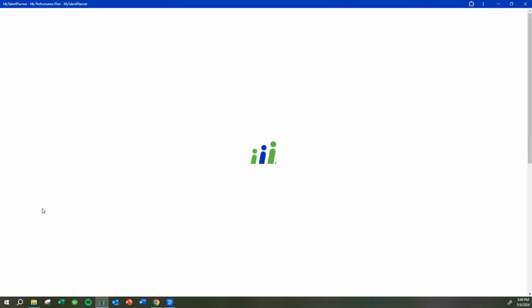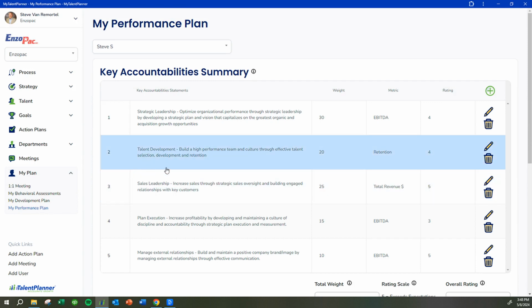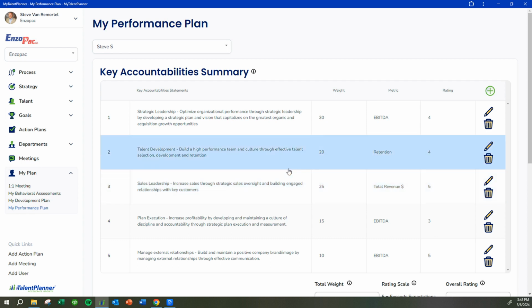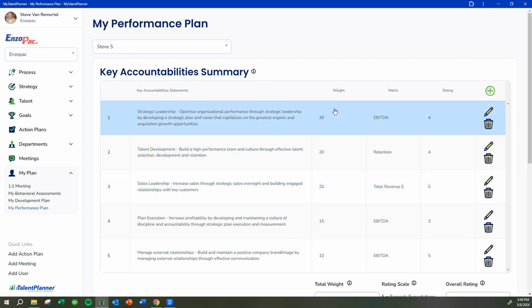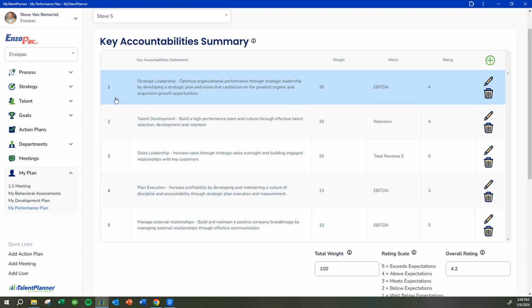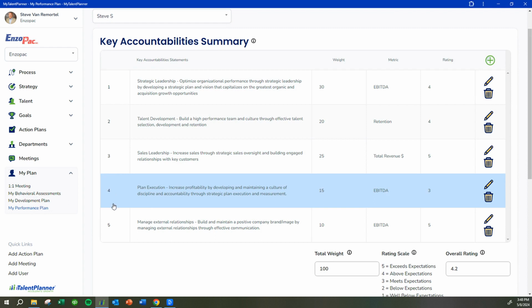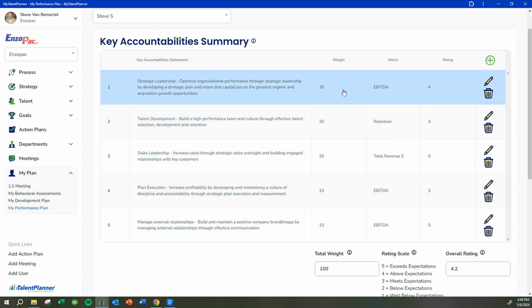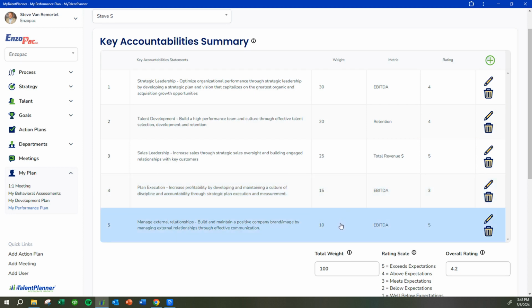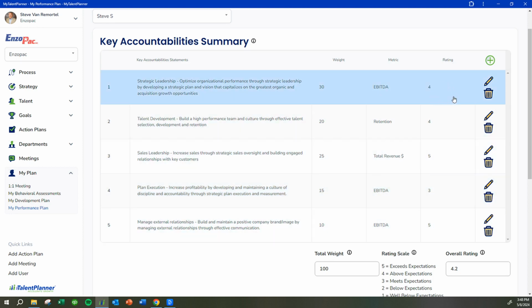And then the last tab here under My Plan is the performance plan. Performance reviews aren't a once-a-year conversation. They're an ongoing conversation. In the performance plan, you have the key accountabilities for each position, prioritized in order, along with the amount of time they spend on each key accountability each week and each month. And then you also have the area where you can rate them.